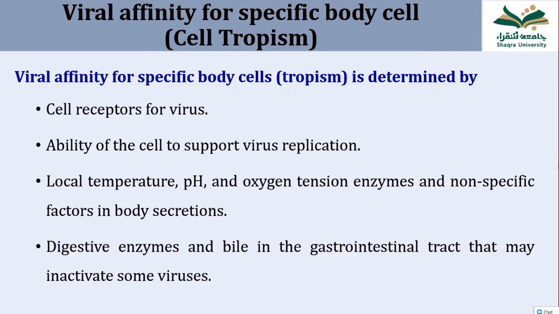But how is this tropism decided? This tropism is decided by the surface receptor on the virus and the surface molecule on the organ cell. So you can say that the receptors for the hepatitis B virus are present only on the liver cell. So this virus goes and binds to the liver cell only and causes infection there and causes hepatitis.